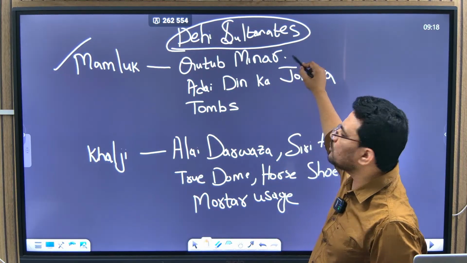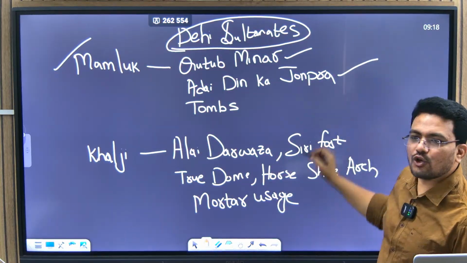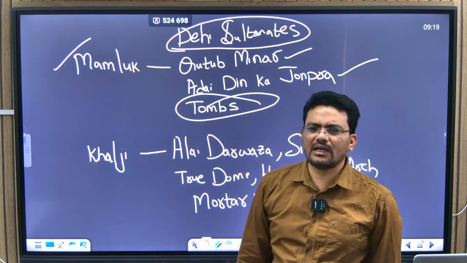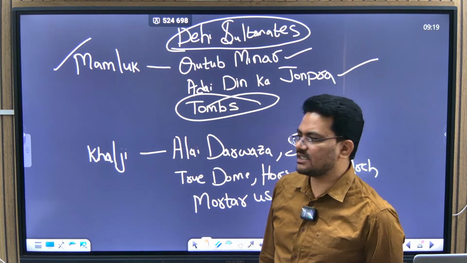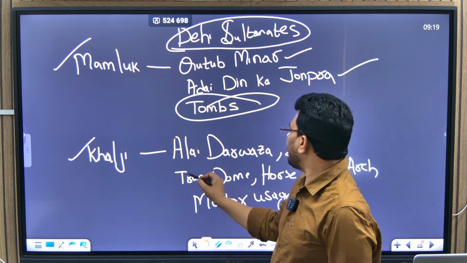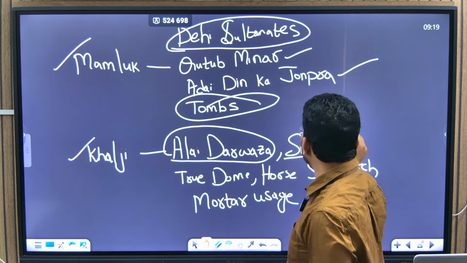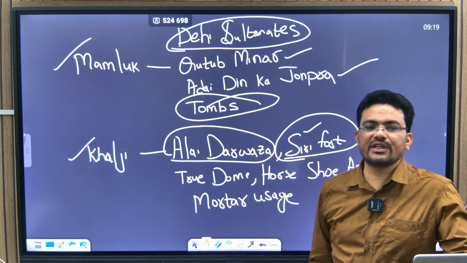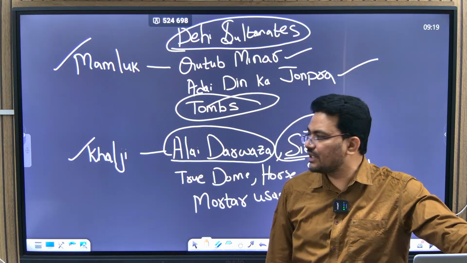Already we have seen Qutub Minar at the time of Qutubuddin Aibak, and then Adhai Din Ka Jhonpra also. And then tombs. Tombs are very important, a feature of every dynasty now. You need not worry; they will not ask in the exam. Then Khalji, Khilji. In the Khilji period you can see Alai Darwaza and this place called Siri. Siri fort was developed during the period of Alauddin Khilji. Siri is a kind of city developed by Alauddin Khilji.